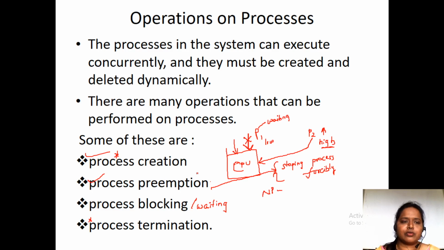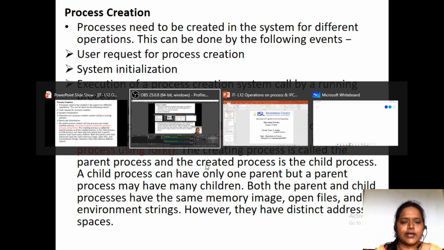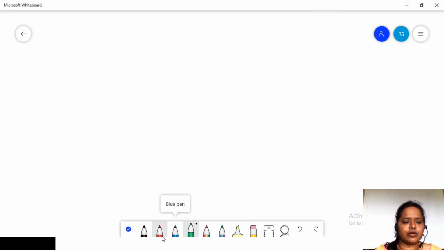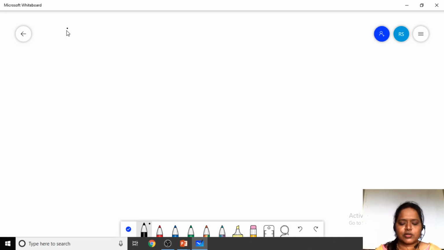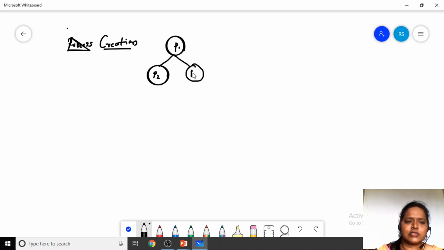So when we are going to talk regarding process creation, let me explain in detail. How is a process created? Here a process P1 is there. P1 is going to create two other processes, process P2 and process P3.